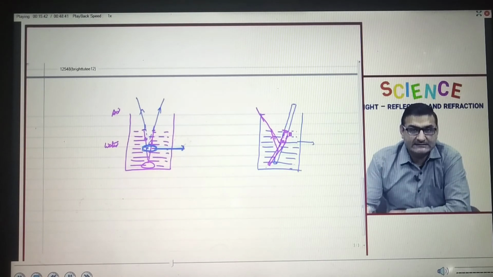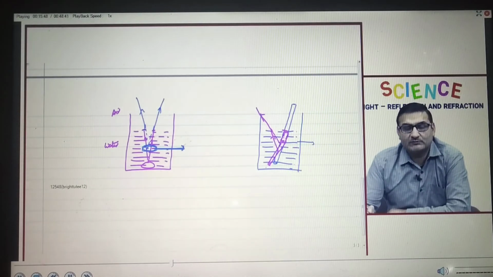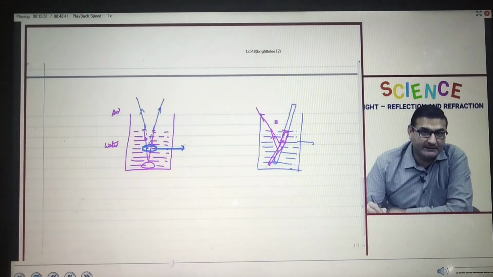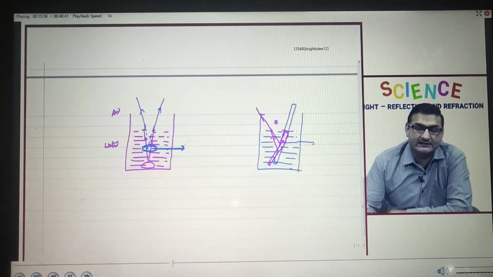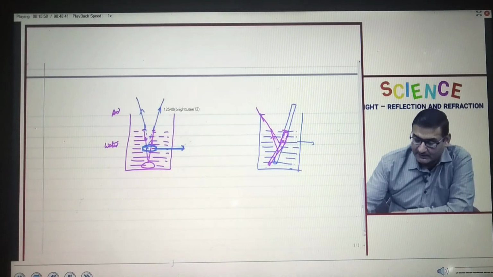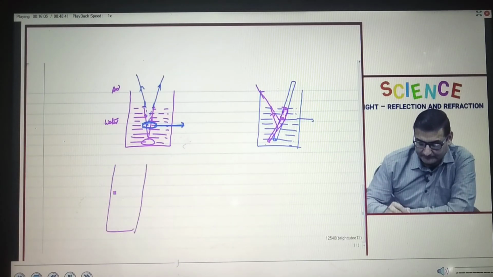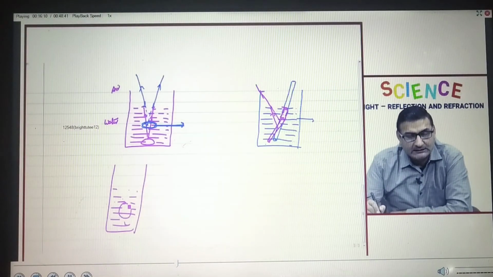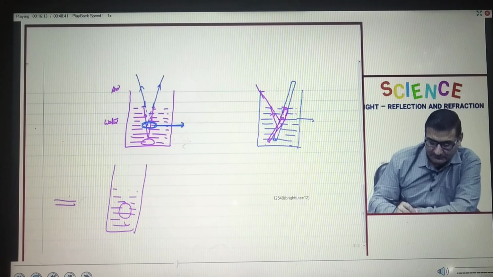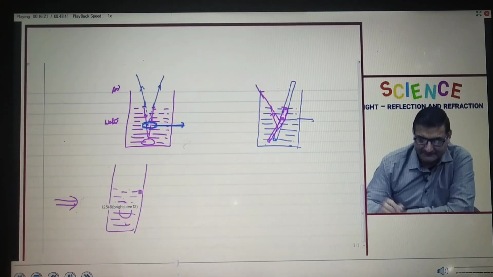The reason for both the things is refraction of light. Because the light ray is going from a denser medium to a rarer medium, from one medium to another, it bends and hence causes this illusion. Right? Another observation from our day-to-day life is that when we put a lemon in a glass of water and look from the sides, it appears to be bigger. Same reason, because of refraction. Correct?